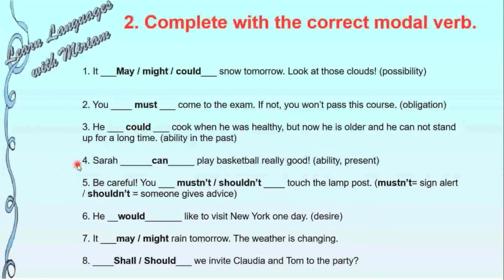4. Sarah can play basketball really good. So here, what do we have? An ability. To play basketball is an ability. And it has to be in the present because we don't have anything referring to the past or future. So present.